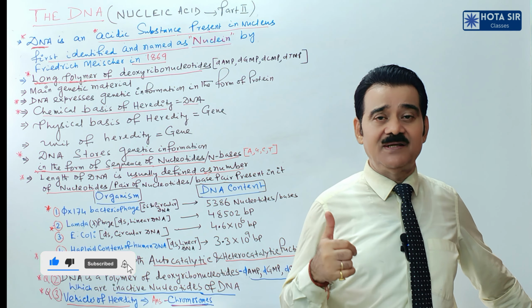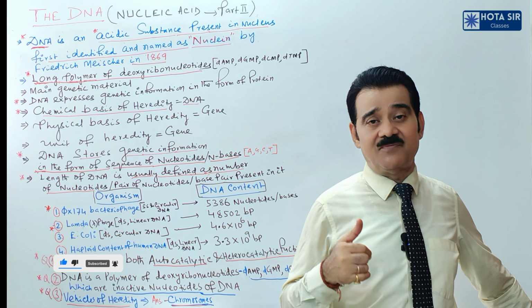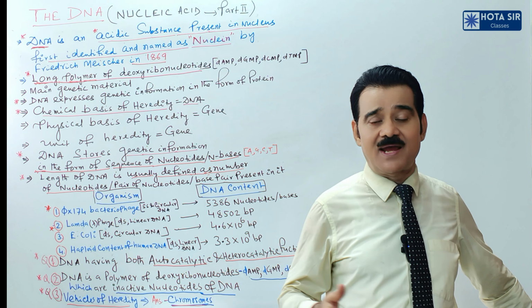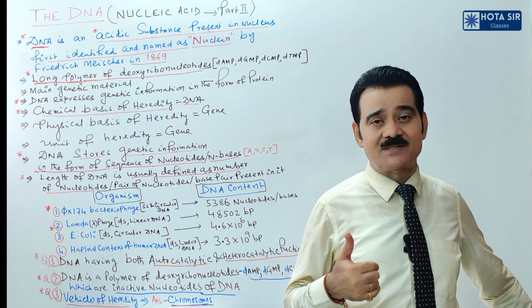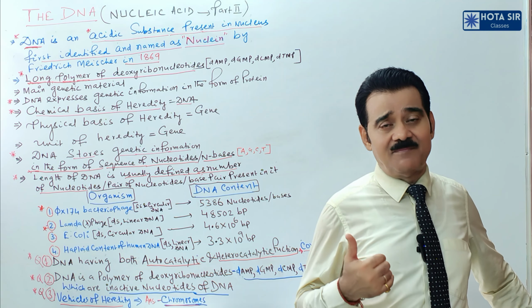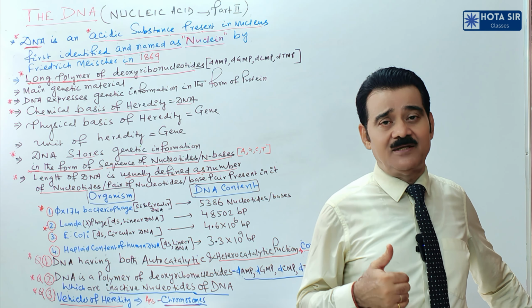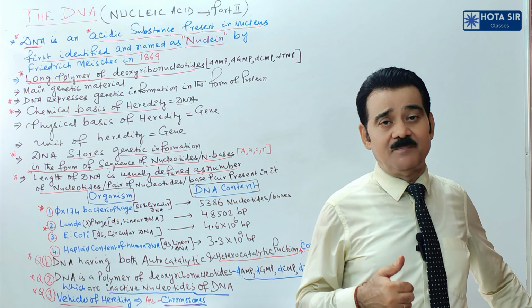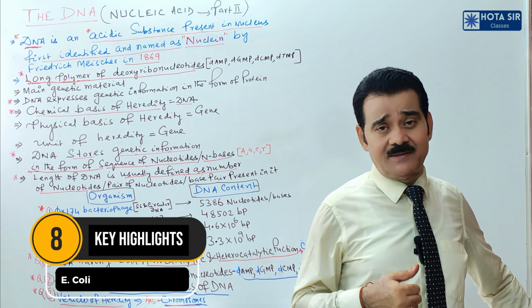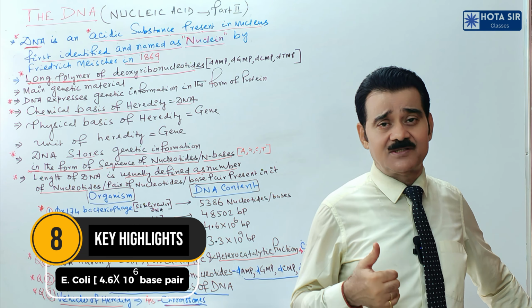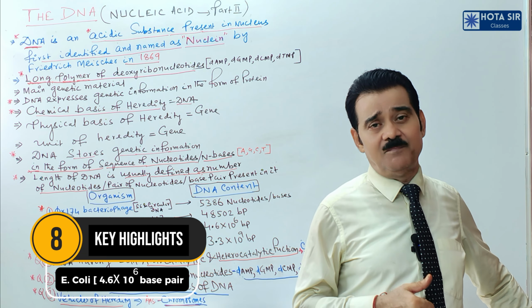See the number. It is 5386 nucleotides in Φx174 vector. Clear or not? In lambda phage, that is 48502 base pair. In E. coli, the DNA content is 4.6 × 10^6 base pair.